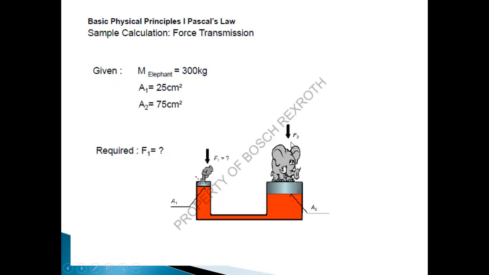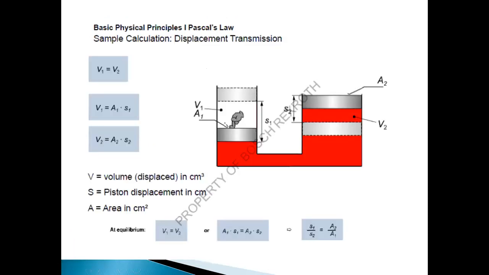The required force comes to 100 kg. So just by applying 100 kg, we can uplift 300 kg of weight. This is an application of Pascal's law.